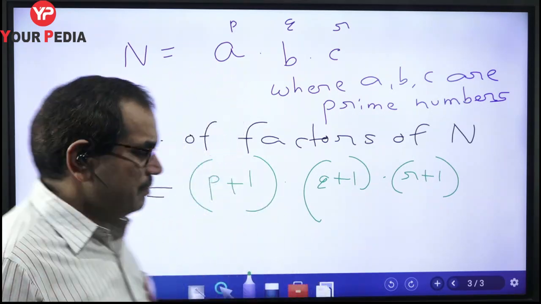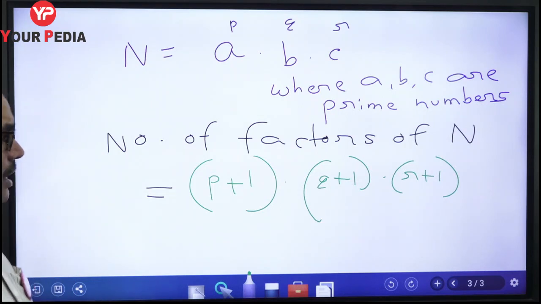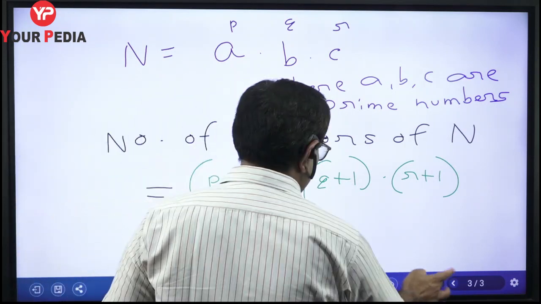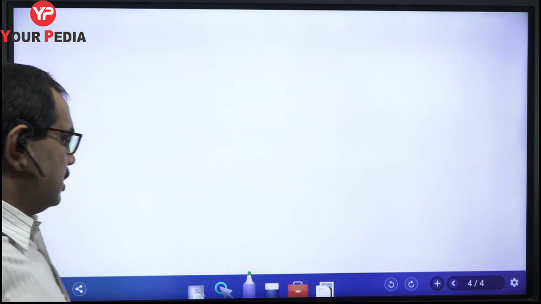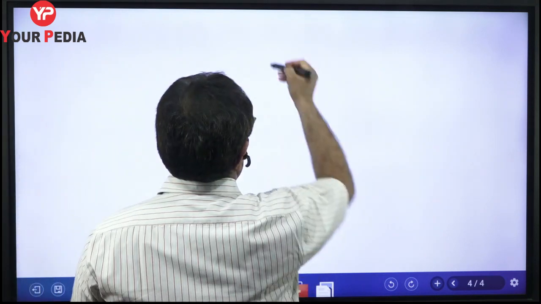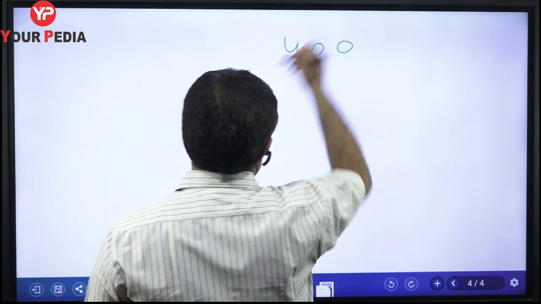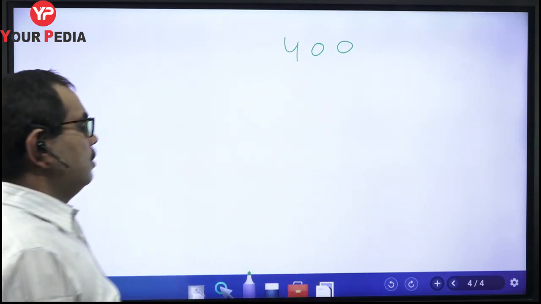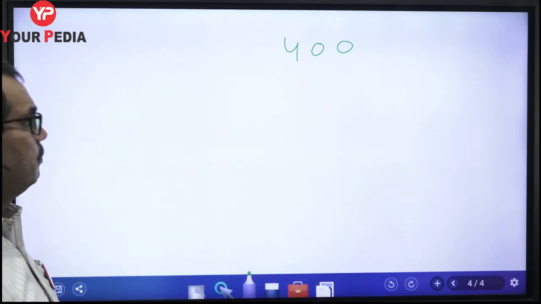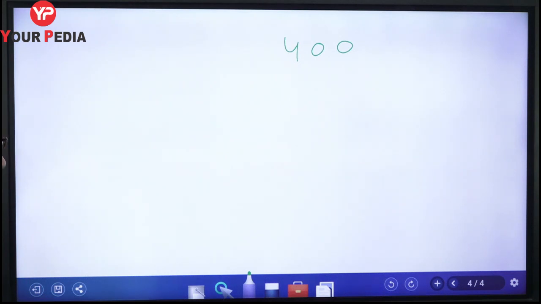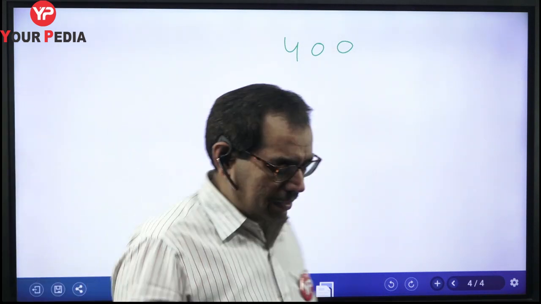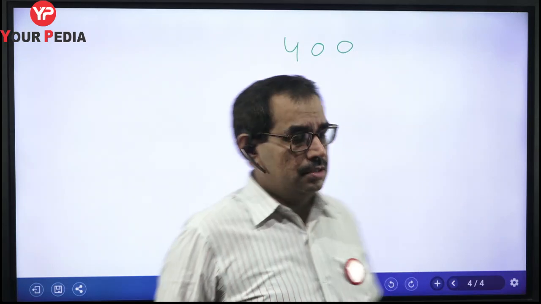Clear? Now I am writing some examples and you have to try to solve these problems. Okay, so write the number of factors of 400. Okay, this time you don't need to write all the factors, you just calculate the number of factors.